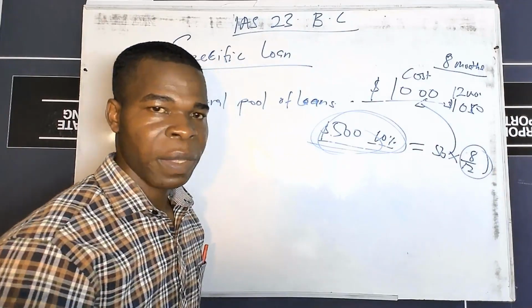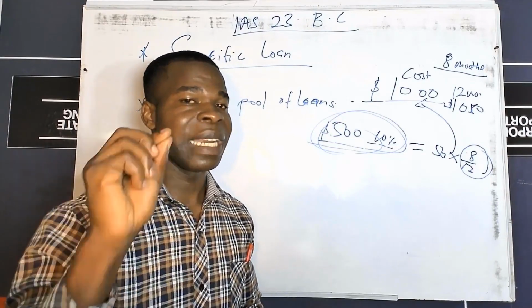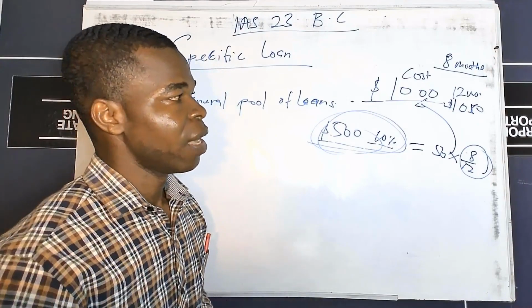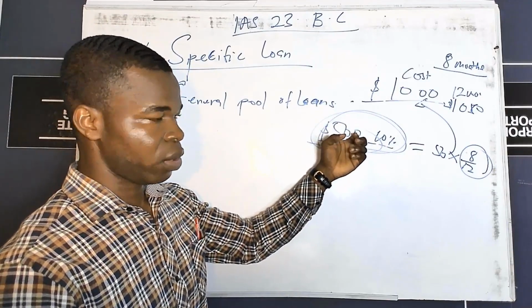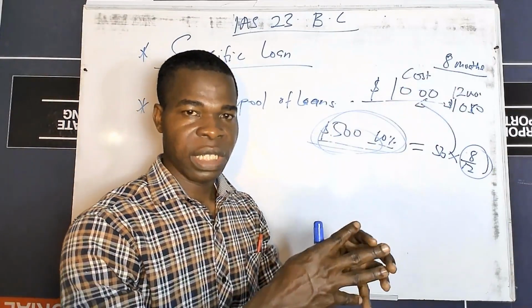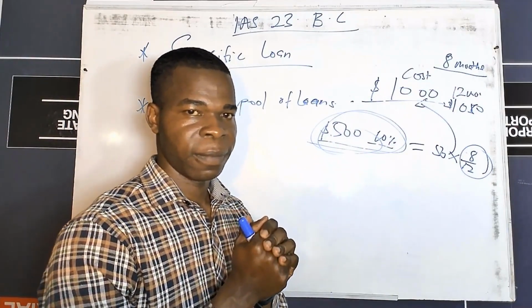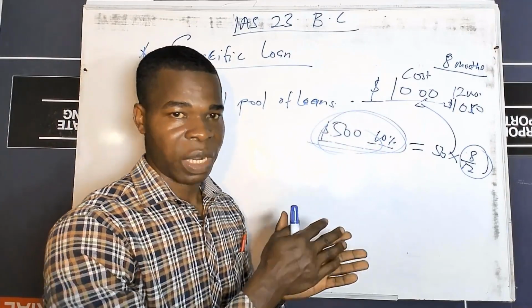It is because the construction or the acquisition of the asset didn't last for the full 12 months. If that's the case, then whenever you are capitalizing borrowing costs on a fund, you are supposed to take the duration the asset will take into consideration. So that is it for the period of construction.